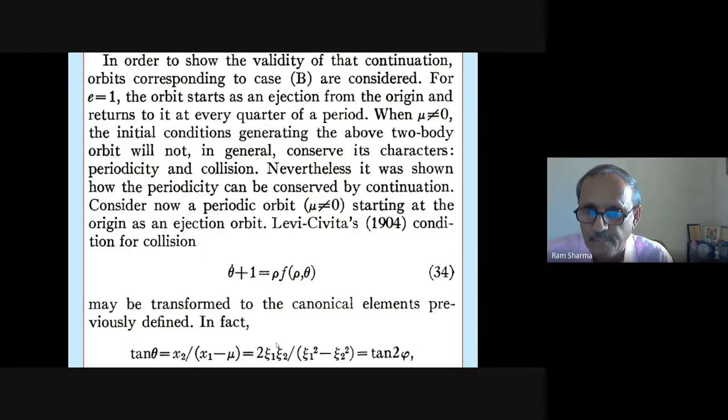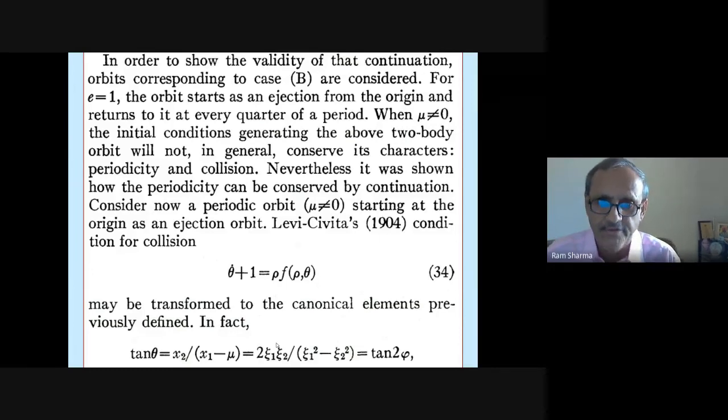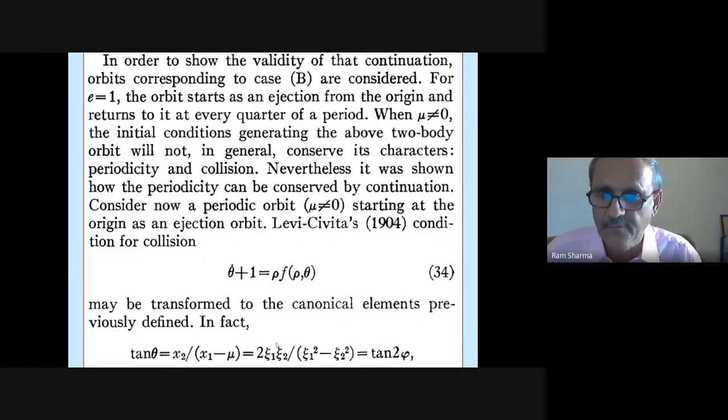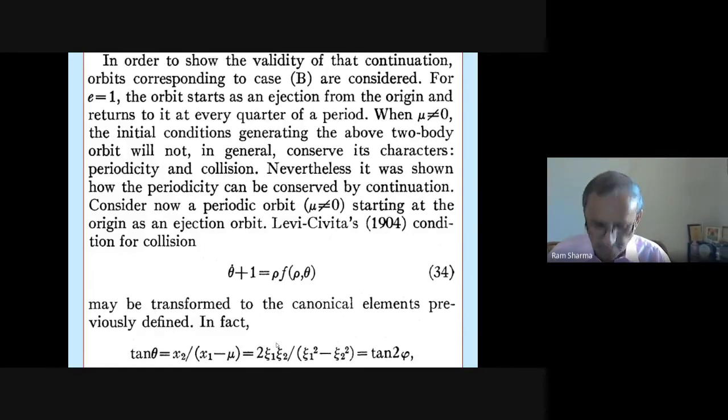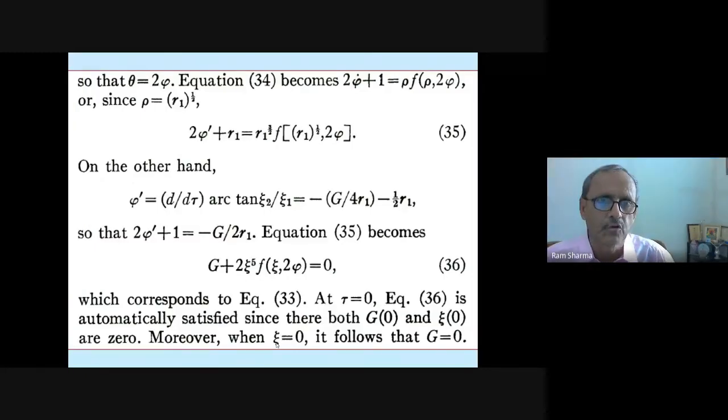Consider now a periodic orbit, mu not equal to 0, starting at the origin as an ejection orbit. Levi-Civita's condition for collision, theta dot plus 1 equal to rho function of rho, theta, may be transformed to canonical elements, like he defined in his canonical variables, and in fact tangent theta is equal to x2 upon x1 minus mu, or in terms of xi1, xi2, that is equal to tangent phi. Now, so that theta is equal to 2 phi.